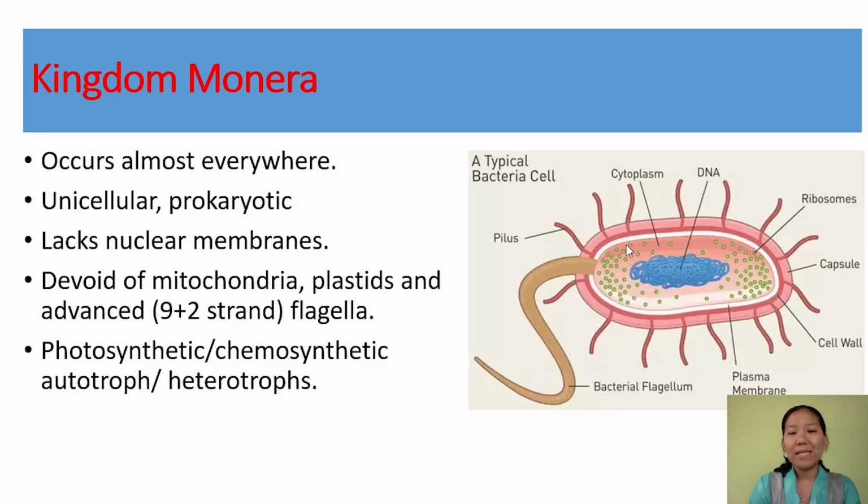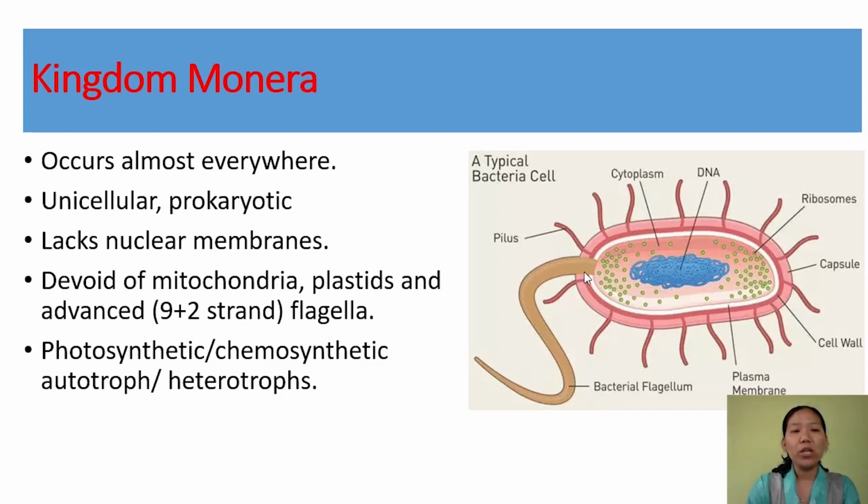And this bacteria has a plasma membrane which is further covered by cell wall, and the cell wall is again covered by a layer called capsule. And this organism may have a projection called pilus. You can see a number of pili here, and they also have a long whip-like structure called flagellum. The number and distribution of flagellum varies from species to species.